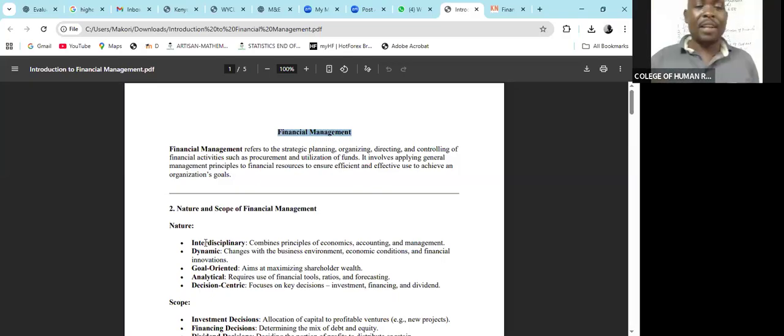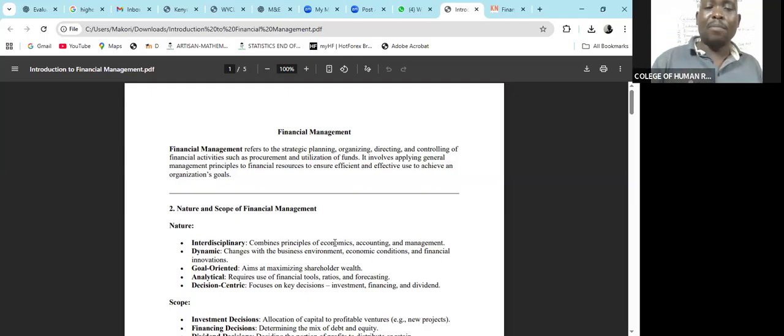Interdisciplinary in the sense that it combines principles of different disciplines that are linked with financial management. Those are economics, accounting, and management. I've talked about the process of management and the management steps or procedures. So we have management, accounting, and economics. Economics here is because the resources are scarce and we need to economize them.